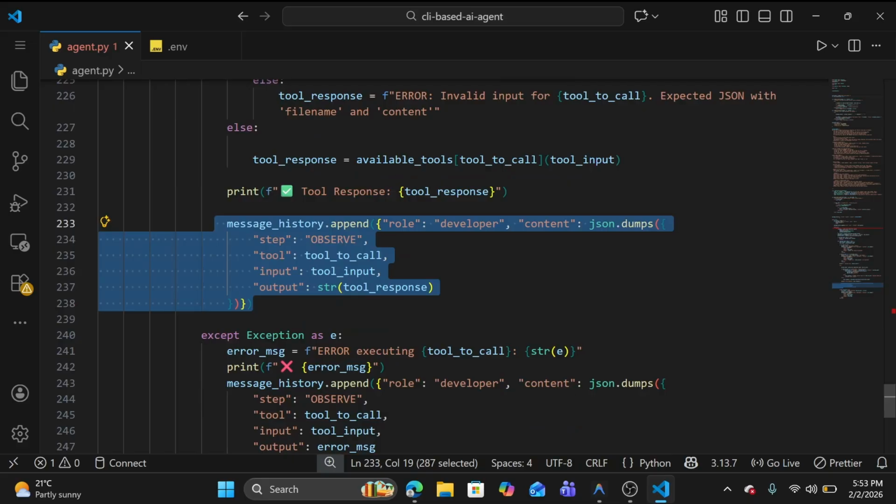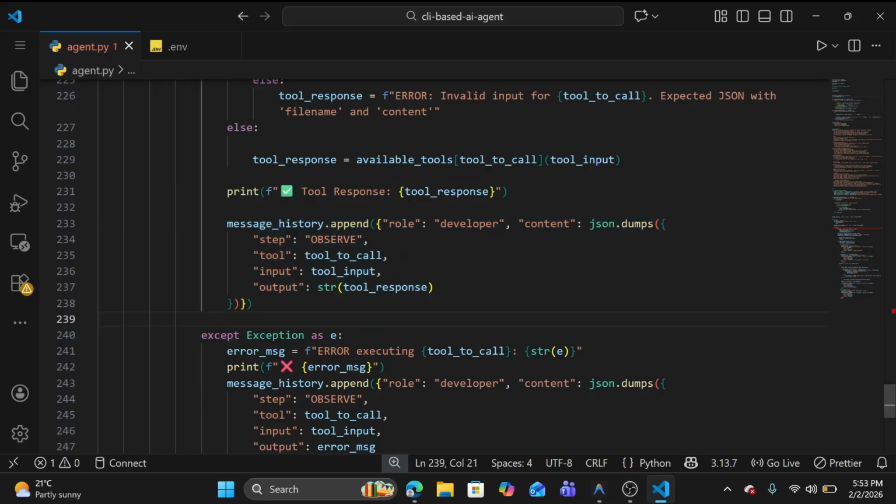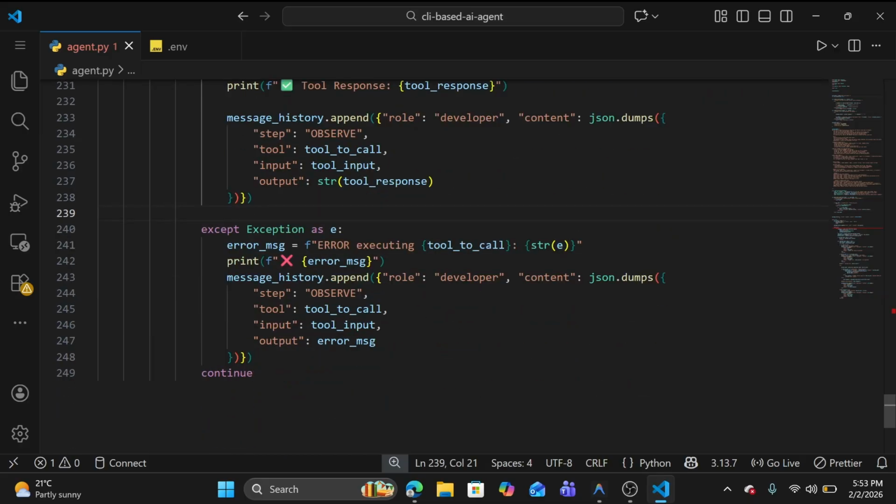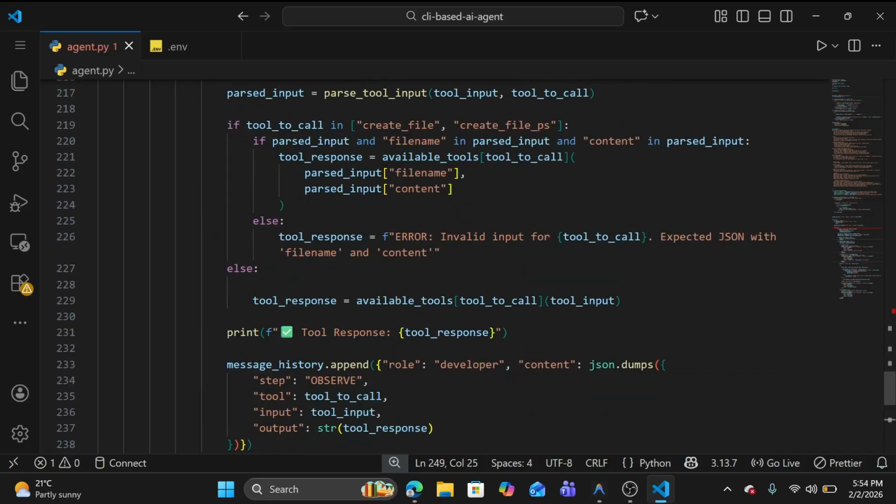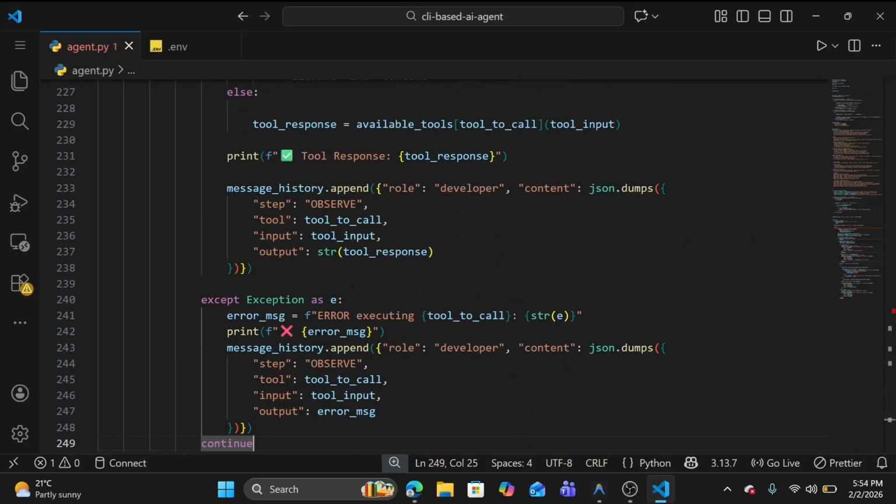And of course we need to send our observation. The step is observation, with the tool to be called, the input, and the output we get. Maybe we get some kind of exception, like an error while running our command. In that case we also need to send our observation. So this is for the step of tool. Then we also have our step plan.